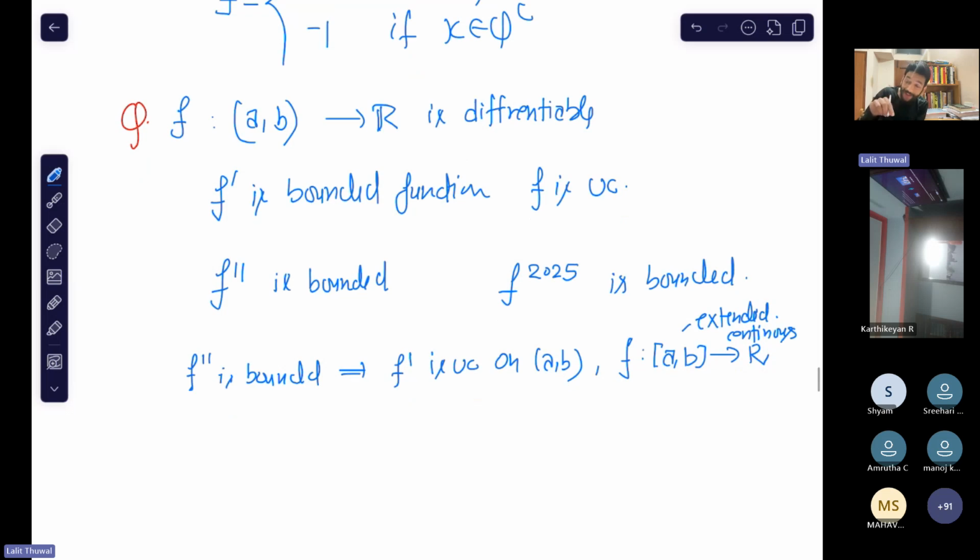But a function which is continuous on a closed interval is always bounded, right? So f dash is bounded on the open interval (a, b), and you know that if f dash is bounded, then f is uniformly continuous. So in this way, suppose that any of the derivatives of a function is given to be bounded; can you say that f would be uniformly continuous? This is your homework, do it.